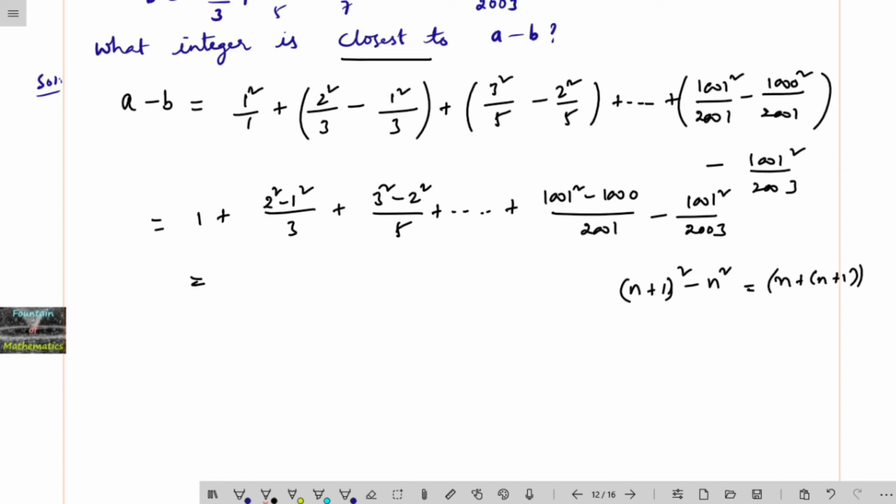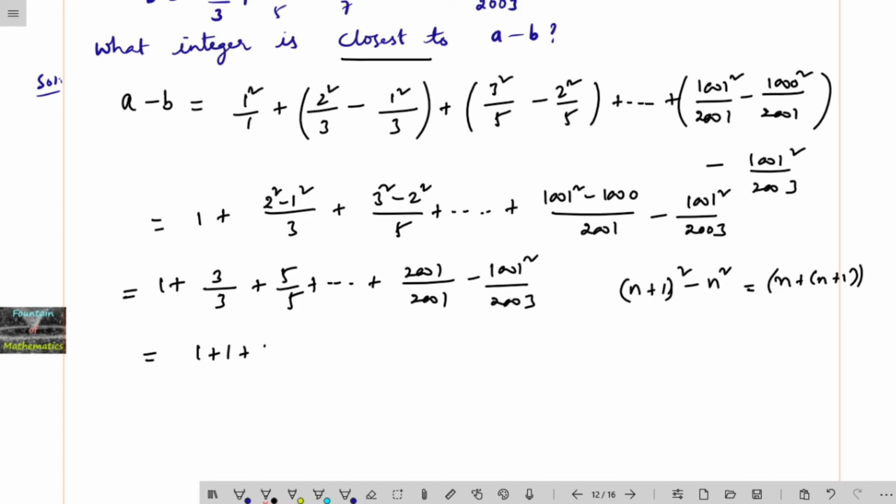Similarly 2 square minus 1 square, 3 square minus 2 square, we can add only the sum. That is equals to 1 plus, this is 2 plus 1, 3 divided by 3 plus 2, 5 divided by 5 and so on. This is 2001 divided by 2001 minus 1001 square divided by 2003. So this is 1 plus 1 plus 1 and so on. How many times is 1 there? This is 2000. So how many times will you be getting here? 2001 and 1001 numbers will be there.